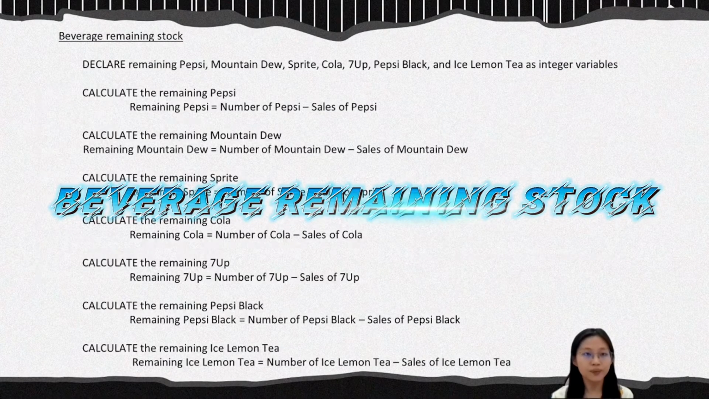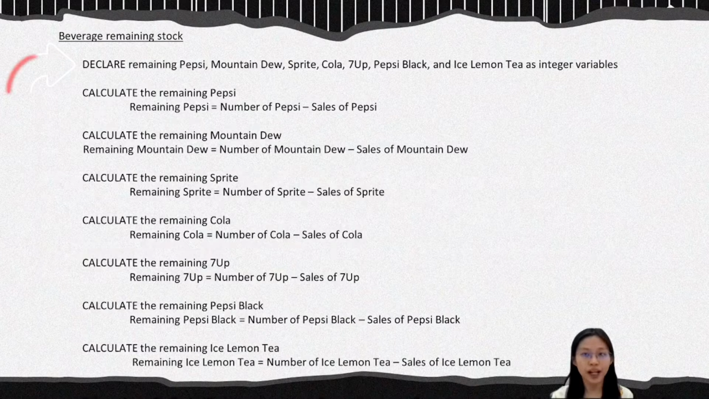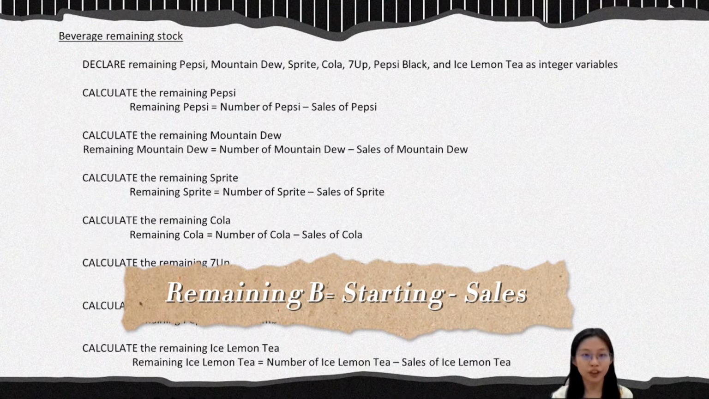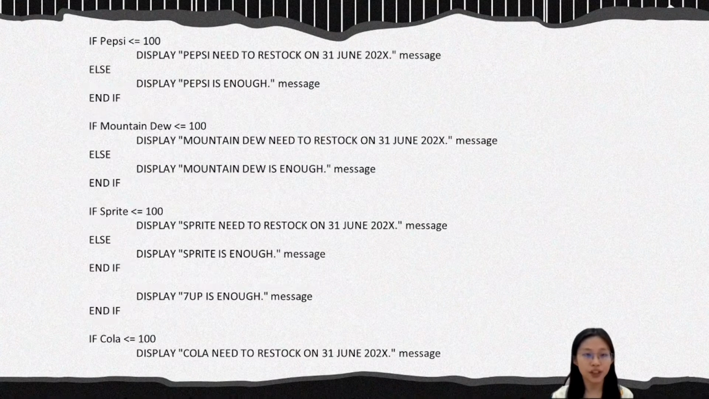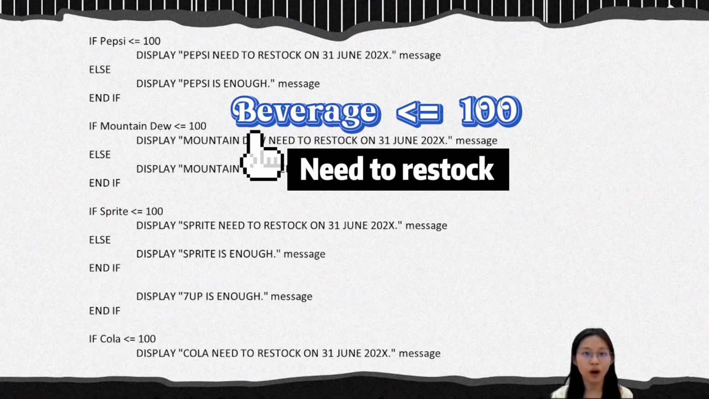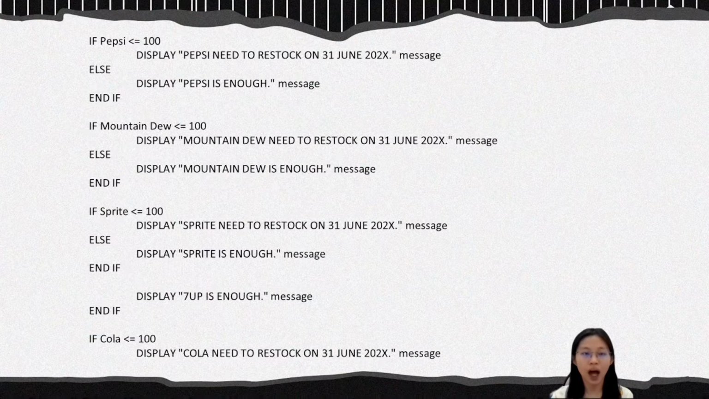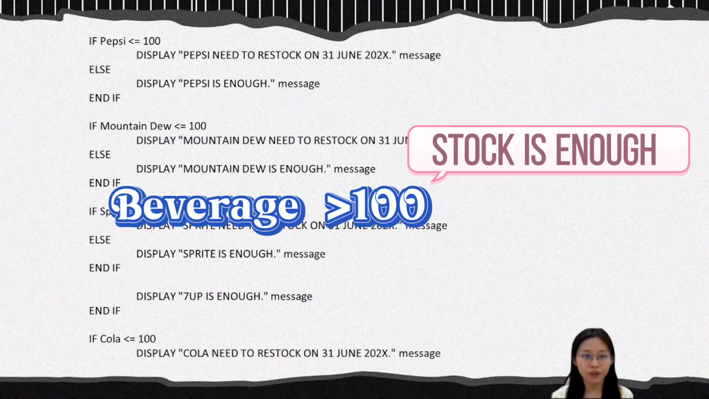Beverage remaining stock. First, we declare remaining beverage inventory as integer variables. Next, we calculate the remaining beverage inventory. The formula is starting beverage inventory minus beverage sales. Next, we display the beverage remaining stock table, whose first column is beverage type, second column is number of remaining beverage inventory. And next, we display a message saying beverage need to restock on 31 June 2002 if the beverage is less than or equal to 100. Else, a message will display saying the beverage is enough.